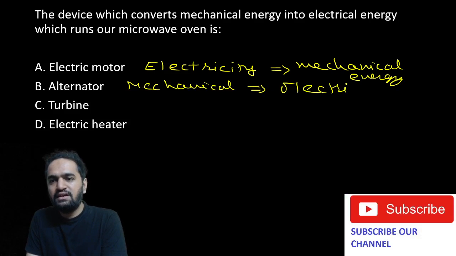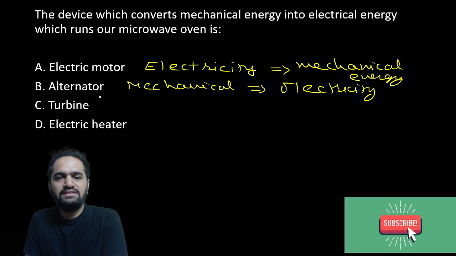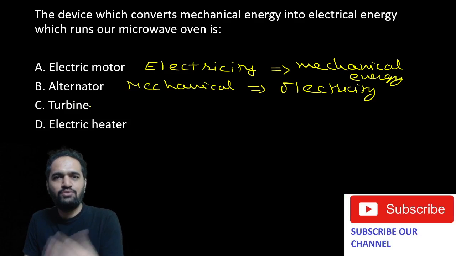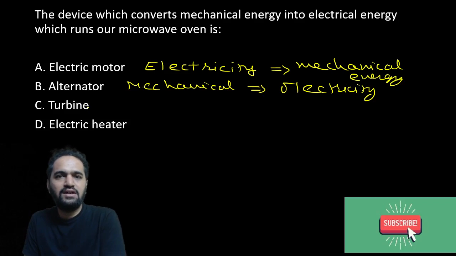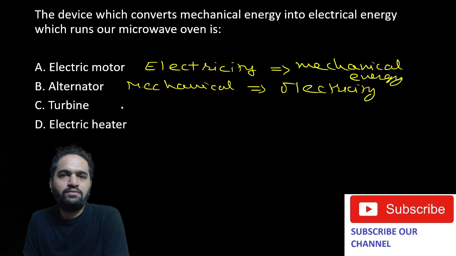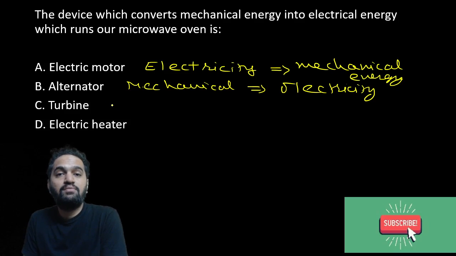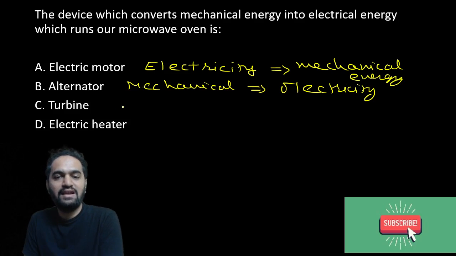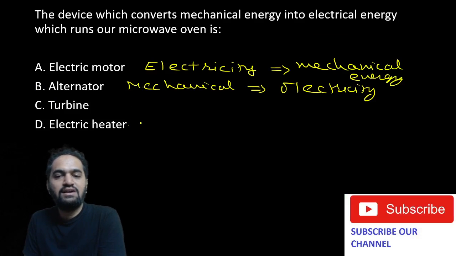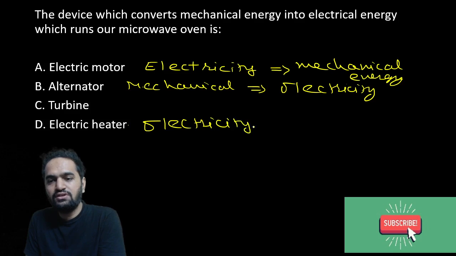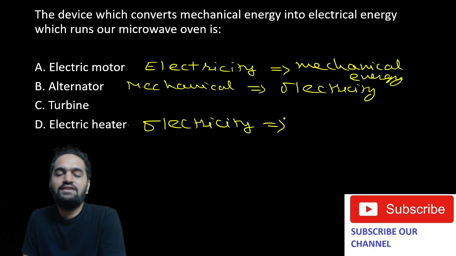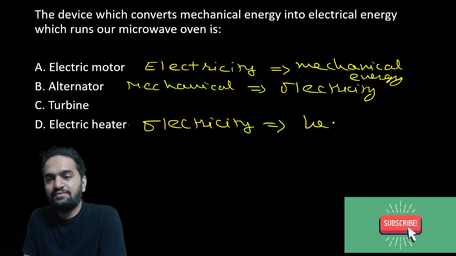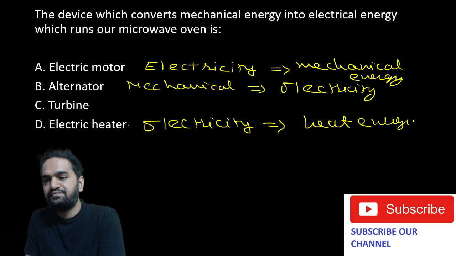What about turbines? See, turbines are just the moving parts. So basically they are connected to generators, which generally generate electricity. But turbines are just the moving parts. They help in the conversion of which form to which form? Basically the power is converted from potential energy to kinetic and then to electricity. And what about the electric heater? It converts electricity, that is electrical energy, to which energy? Heat energy. That is so true.